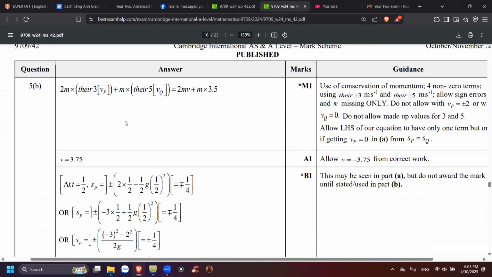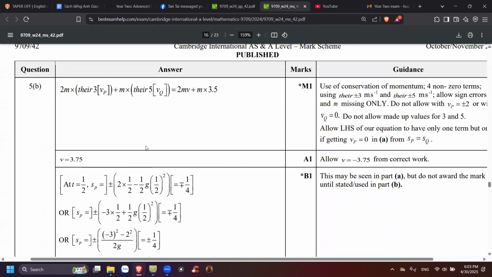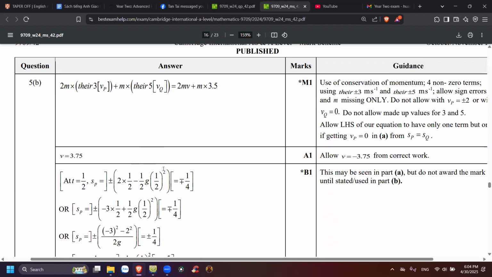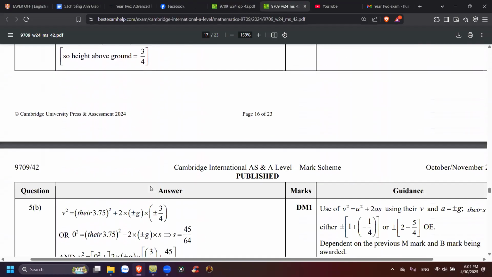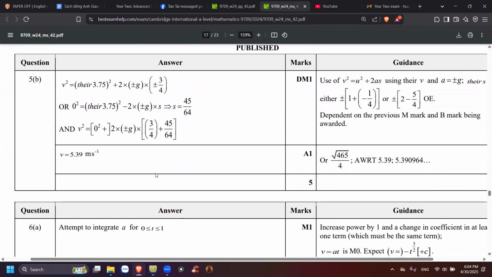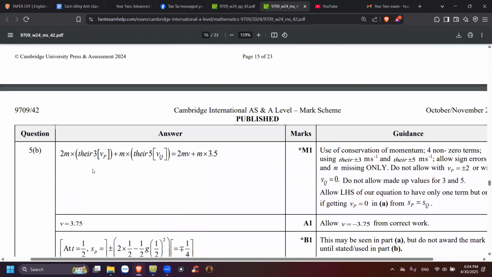All right, so basically for part B, if you found V equal to 3.75, yes, yeah, 3.75. Wait a moment, there are two parts. They say V equal to 5.39 here. But over here, they say V equal to 3.75. What is this one? I don't understand.